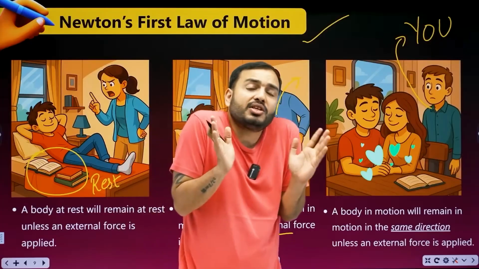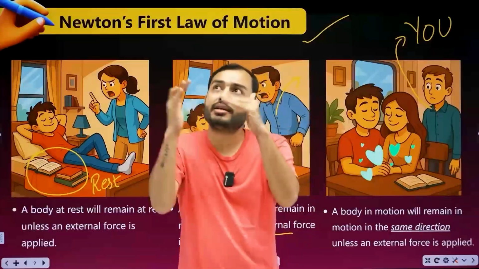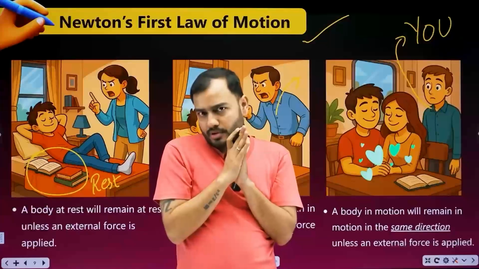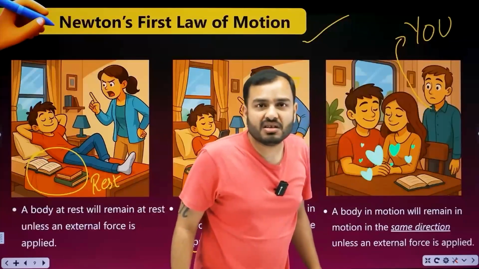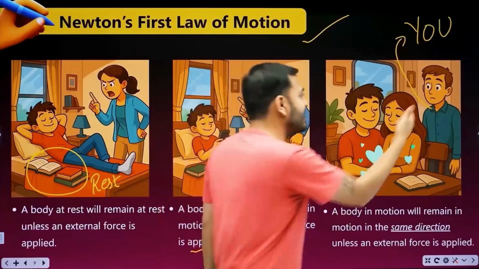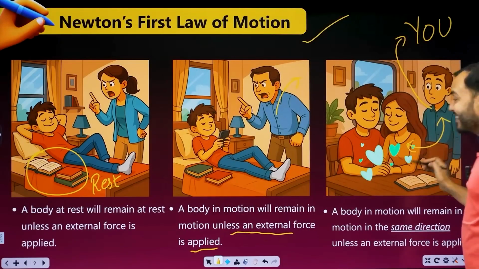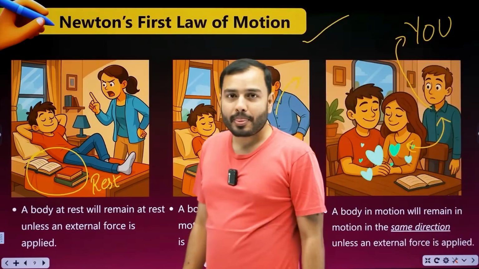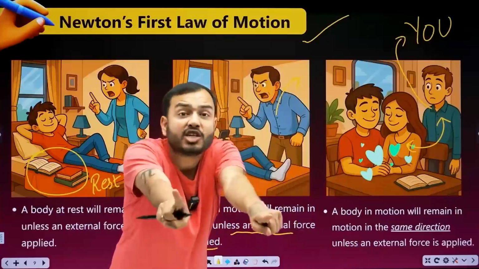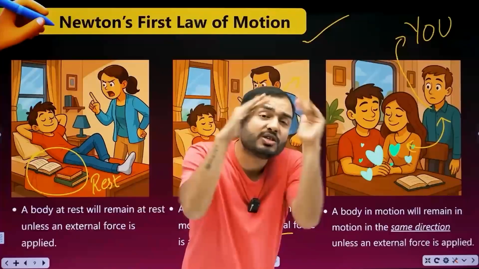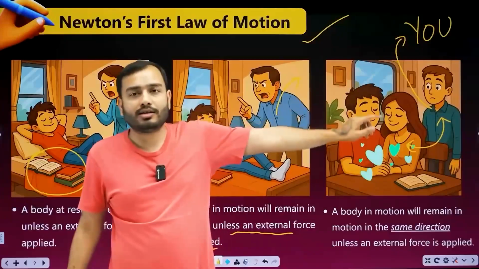Their love is for each other, in the same direction. This direction doesn't change until an external force comes in. The moment a third person enters between these two, this changes. So, a body in motion will remain in motion in the same direction. The love between them will keep flowing in the same direction until an external force shows up.